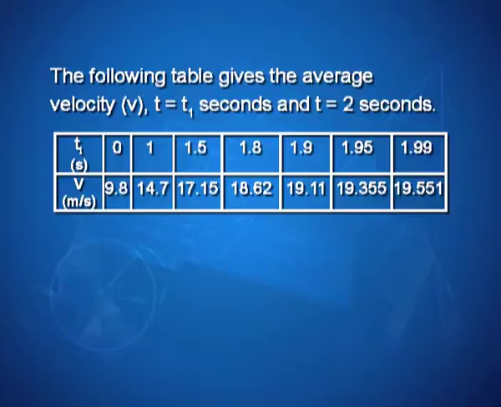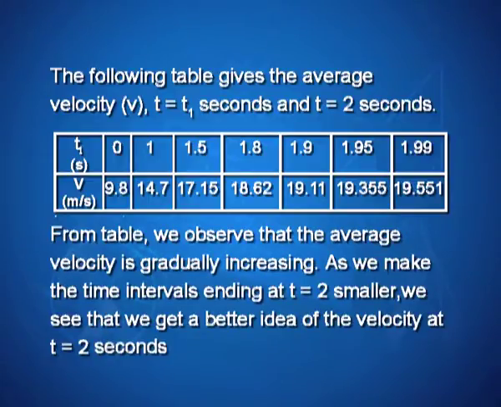You can see here t1 is varying from 0, 1, 1.5, 1.8, 1.9, 1.95 and 1.99 seconds, and accordingly the velocity is 9.8 meters per second, 14.7 meters per second, 17.15 meters per second, and as it is approaching 2, it is becoming 19.551 meters per second. From the table, we observe that the average velocity is gradually increasing as we make the time intervals ending at t is equal to 2 smaller.